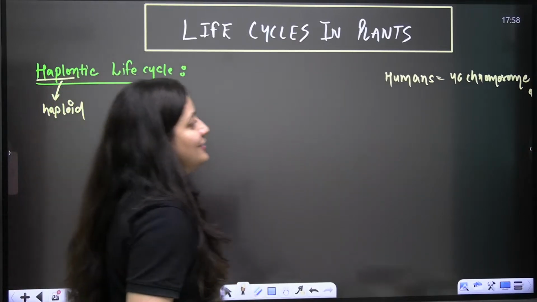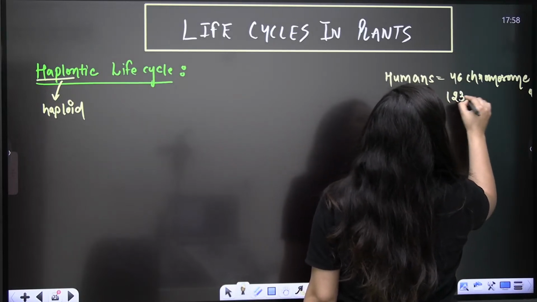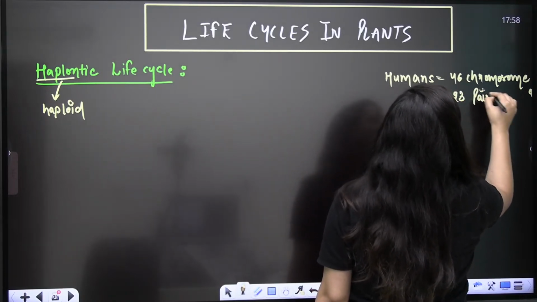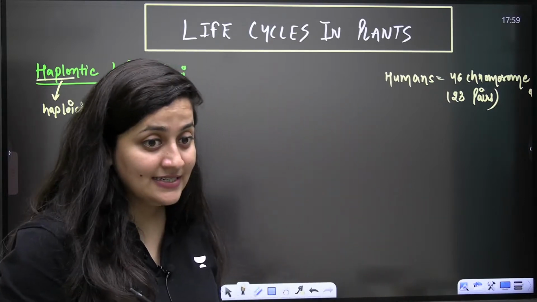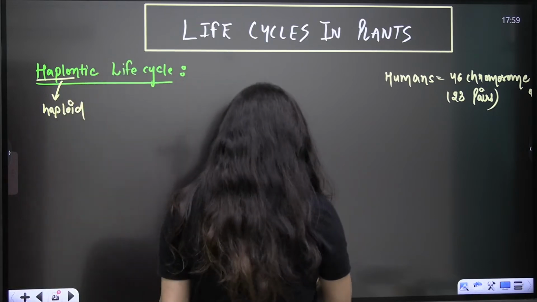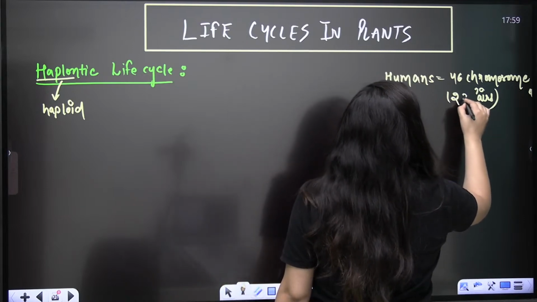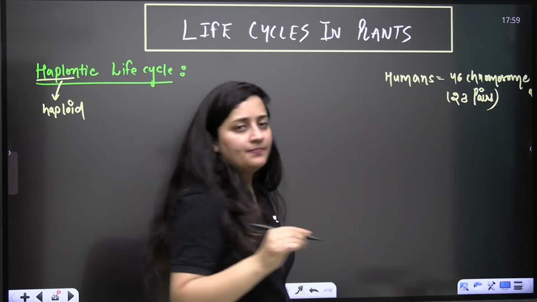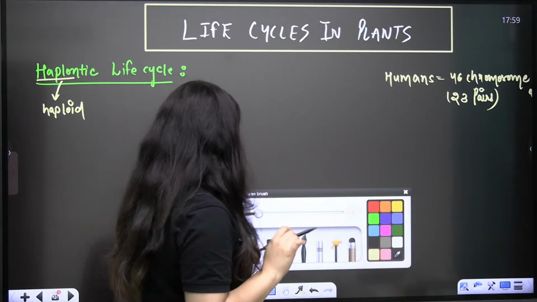Now focus here. You know that in the case of humans, 46 chromosomes are there. 46 chromosomes means 23 pairs. Am I right? Yes. 46 chromosomes means 23 pairs.